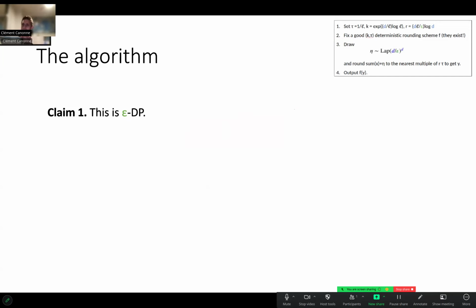But after that, all we are doing is looking at that quantity and post-processing it. And there's that amazing property of differential privacy, which is if you compute something privately on your data, whatever you do after that, as long as you don't look at the original data anymore, you can post-process it any way you want. This is still equally private. The privacy does not disappear. So by post-processing properties of differential privacy, the whole thing, whatever I do to sum of x plus eta after that, so in particular, what I'm doing here, is still epsilon private. So this is good. That establishes 1/3 of what we want to establish.